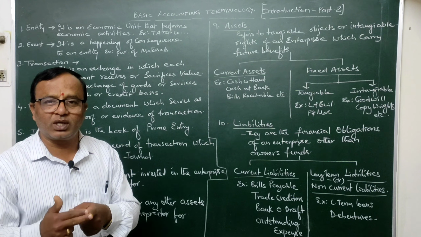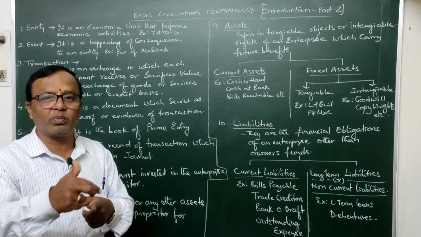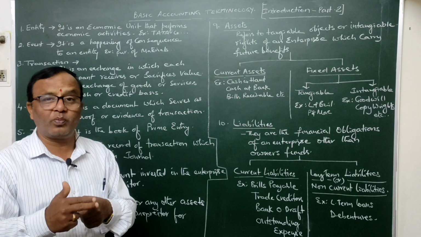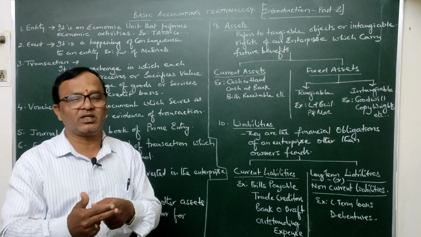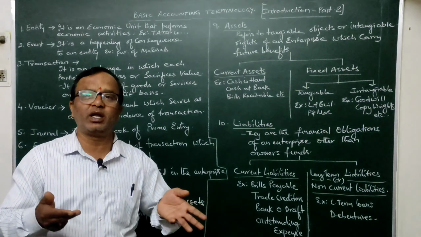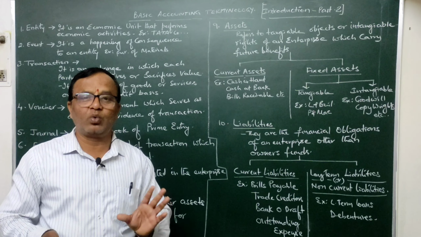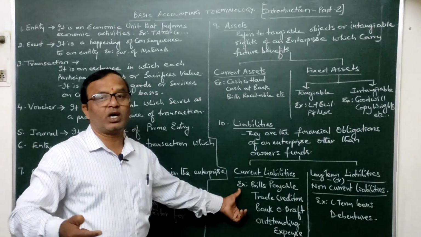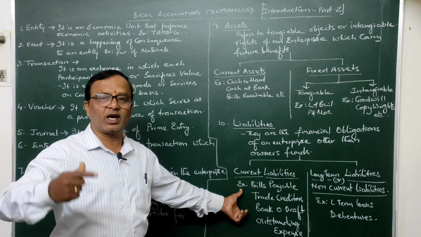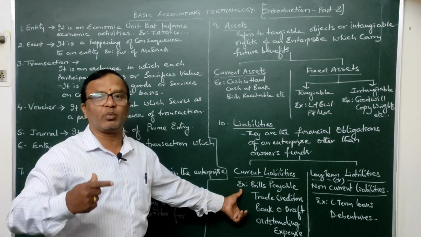Outstanding salary, we will say, is salary that is due but not yet paid. In other words, the time of paying that particular expense is completed but still you have not paid. Just like last month's salary, if you have not paid it till now, it is nothing but outstanding salary. So these are all current liabilities, which are to be met by the enterprise within a 1 year period.